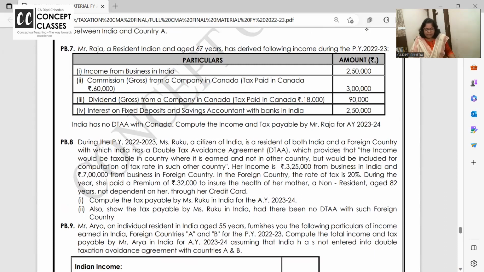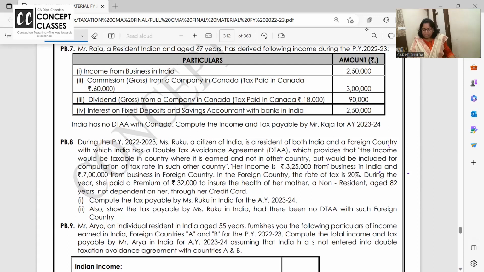During previous year 2022-23, Miss Ruku, a citizen of India, is a resident of both India and a foreign country with which India has a DTA, which provides that income would be taxable in the country where it is earned and not the other country, but would be included for the computation of tax rate. So what is her income? 3,25,000 from India, 7 lakh from the foreign country. In the foreign country, the tax paid is 20%.